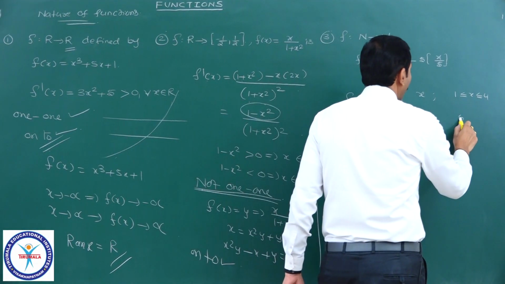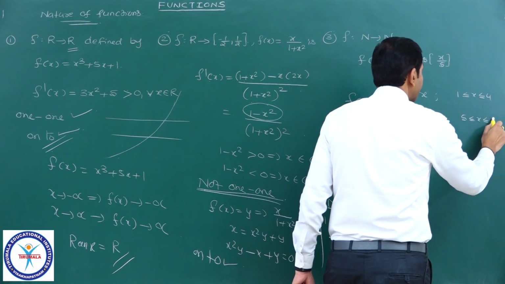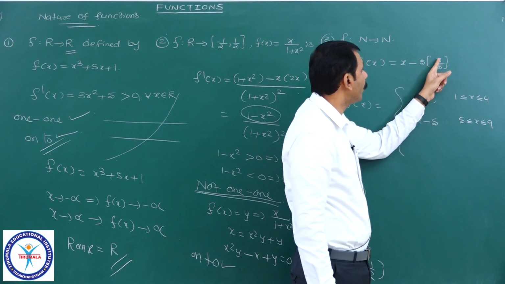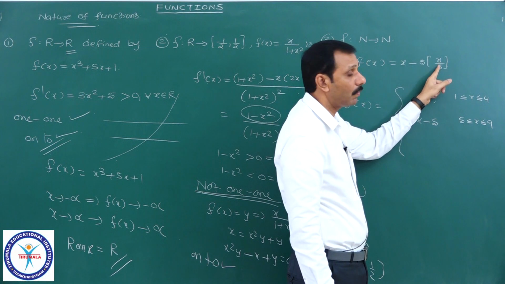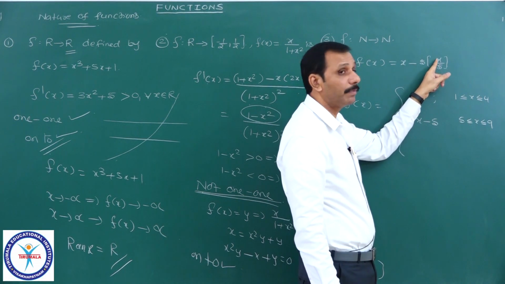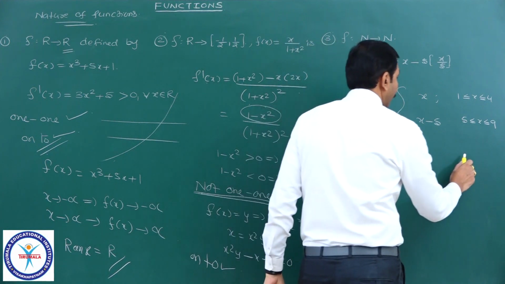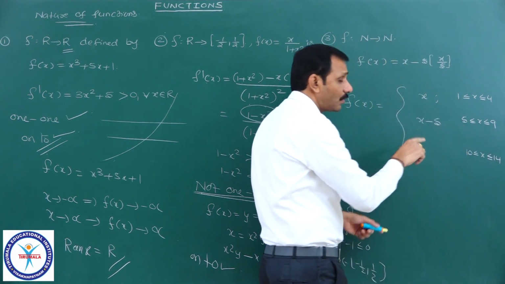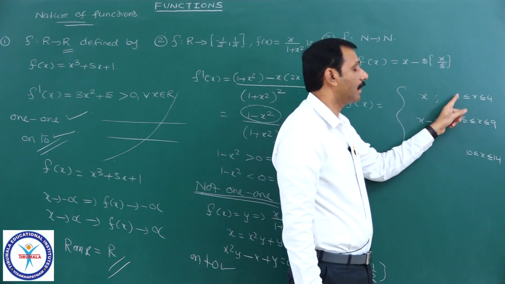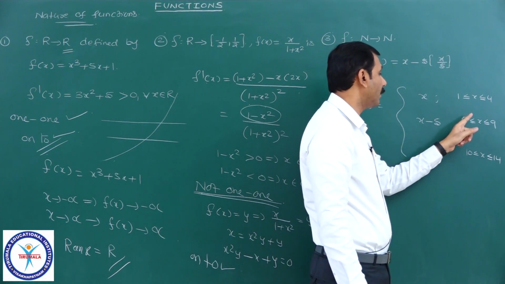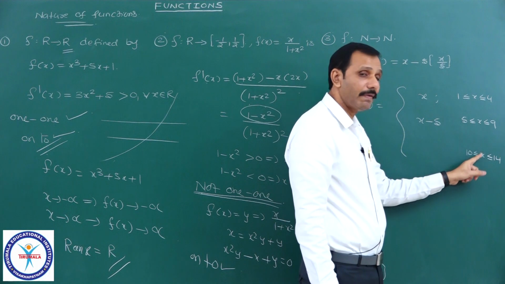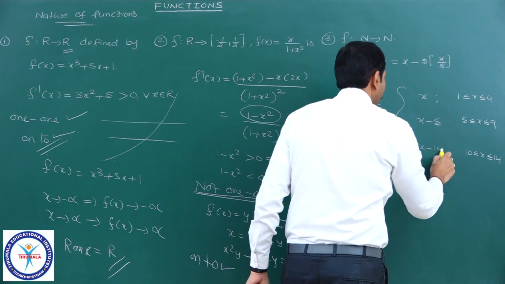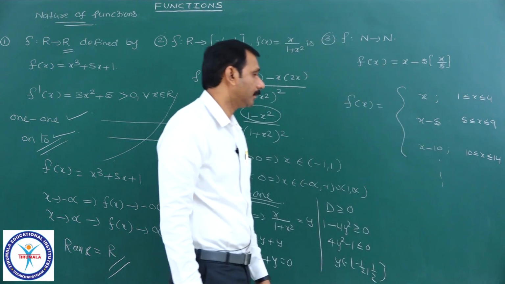And from 5 onwards, 5 less than or equal to x less than or equal to 9, it will be x minus 5. Because if I take 5 to 9, this value equals 1 only, and at x equal to 10, it will become 2. And next, 10 less than or equal to x less than or equal to 14, all these are natural numbers. What are the values that x will take? x equal to 1, 2, 3, 4, x equal to 5, 6, 7, 8, 9, x equal to 10, 11, 12, 13, 14. Till here it will be 2, therefore the function is x minus 10, and so on.